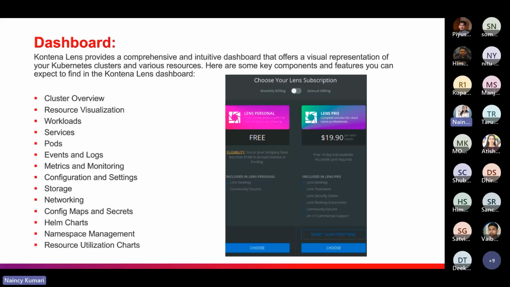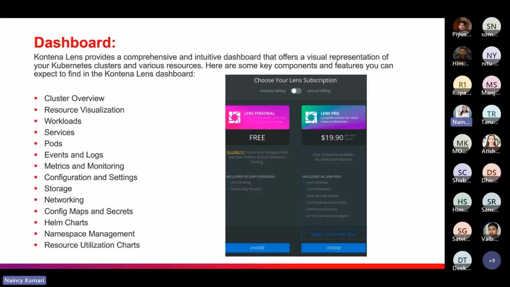So it offers basic features, and the second option is Lens Pro. It is not free of charge. It costs $19.90 per user, and this subscription is required for professional use in larger businesses.